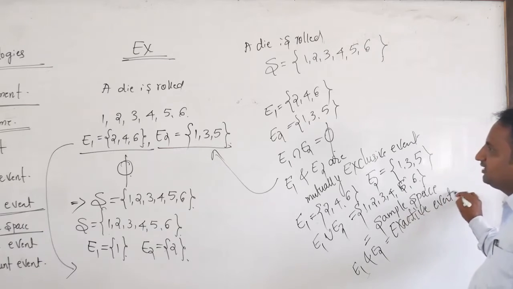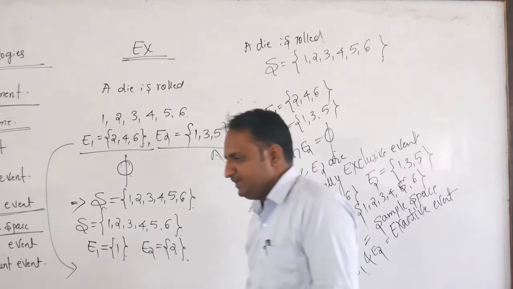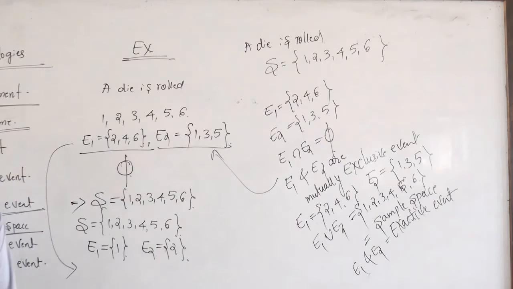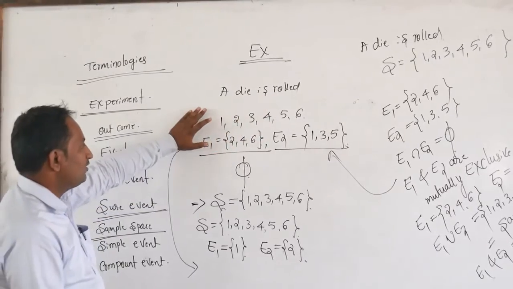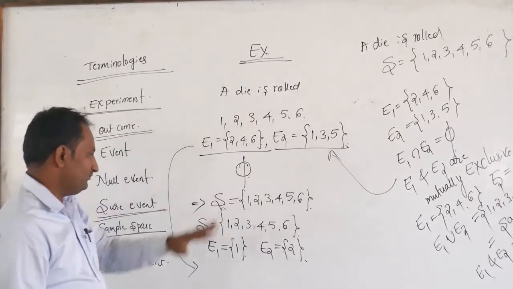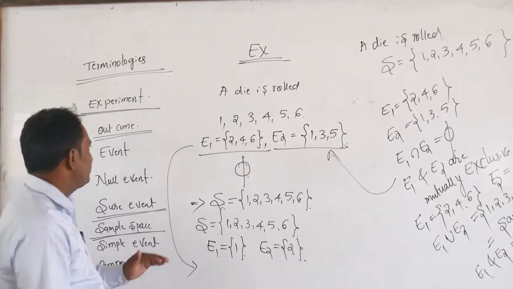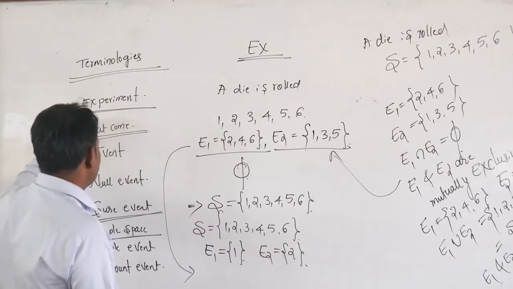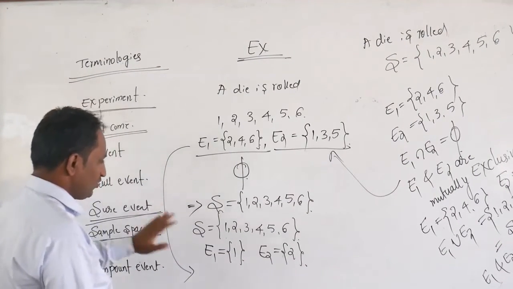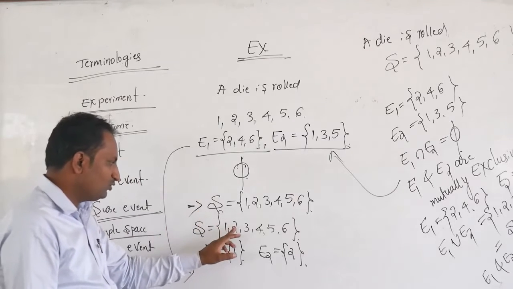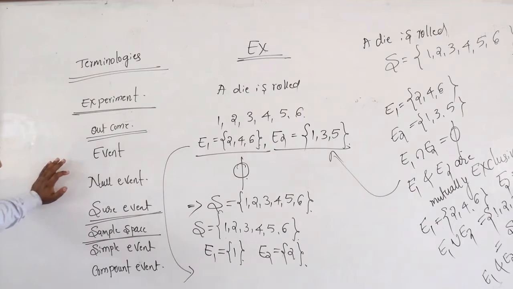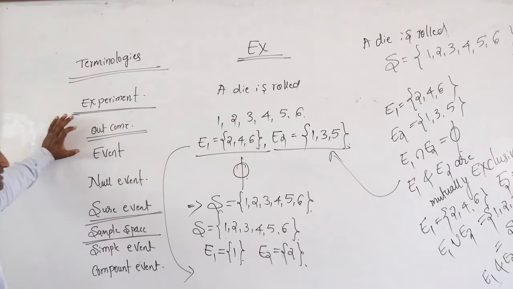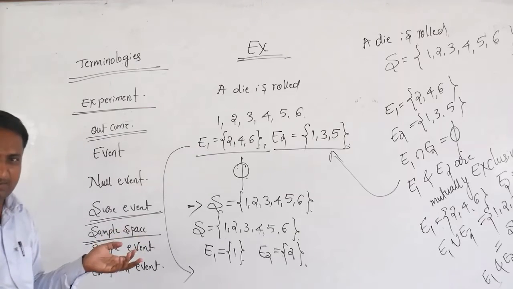On the basis of one experiment, we can define the corresponding terms. Here the experiment is a die is rolled. Possible outcomes are 1, 2, 3, 4, 5, 6. The set of all possible outcomes of that experiment is called the sample space. Then an event is a subset of the sample space.